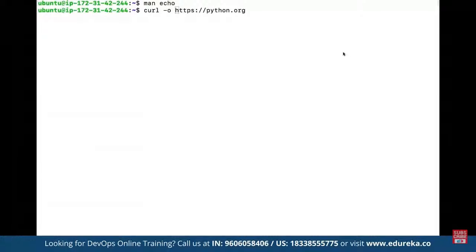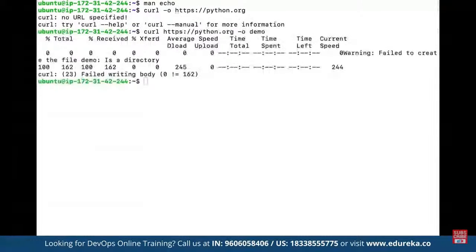Now, currently this was not a file here, and that's why this data was fetched from that. And here demo is currently a directory, and that's why the data cannot be written directly to a directory. It has to be a file or any specific file path that we may have defined. So this can be used for sending data in and out by using curl.